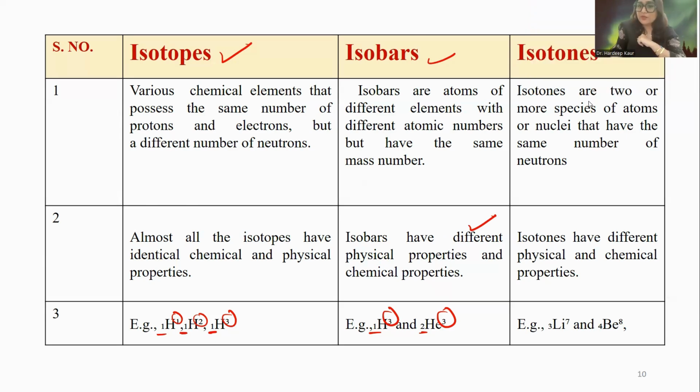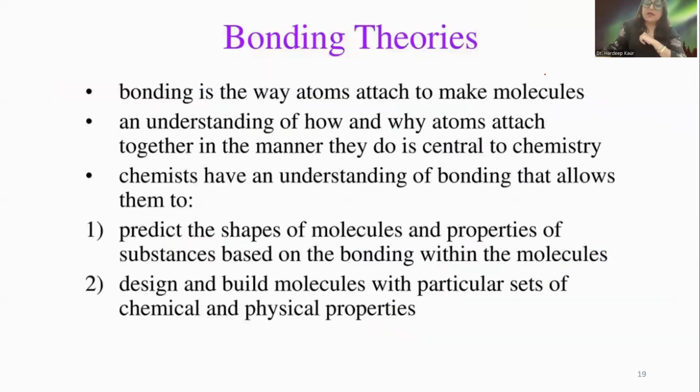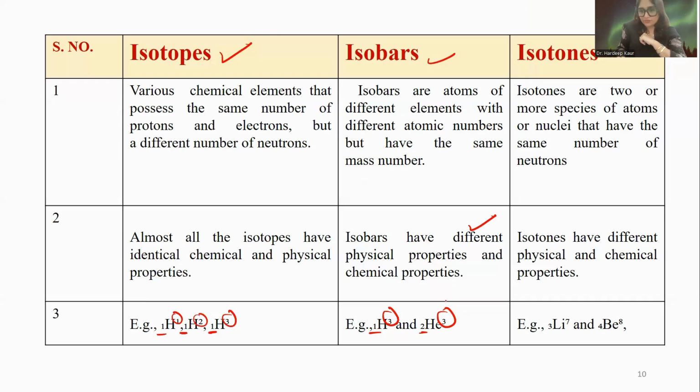In the case of isotones, they have the same number of neutrons. How can we say this? Suppose in lithium, atomic number is 3 and atomic mass is 7. How many protons are there? 3. But neutrons are 7 minus 3, which is 4. And in beryllium, atomic number 4, mass 8, so 8 minus 4 is 4.